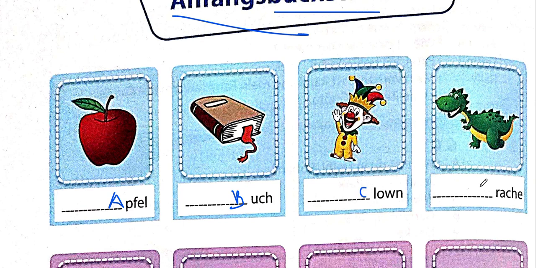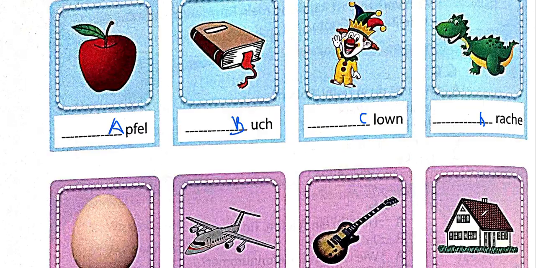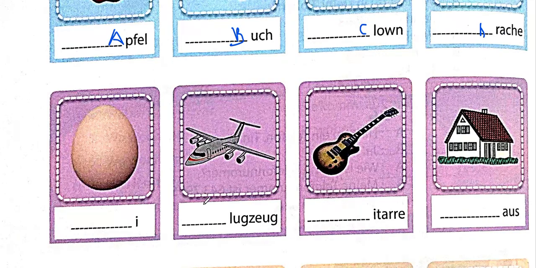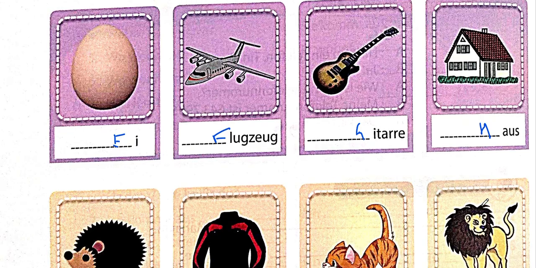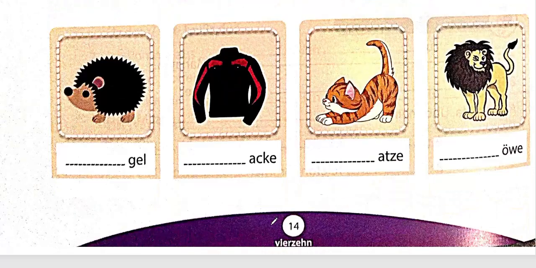We have then D, which is your Drache, which is your dinosaur kind of. And then you have E, which is I. So this is your egg kind of. You have then F, which is Flugzeug, which is an aeroplane. G, guitar. H, house, which is your house. Das Haus. Then you have Igel. Igel is your hedgehog. J, Jacke, jacket.